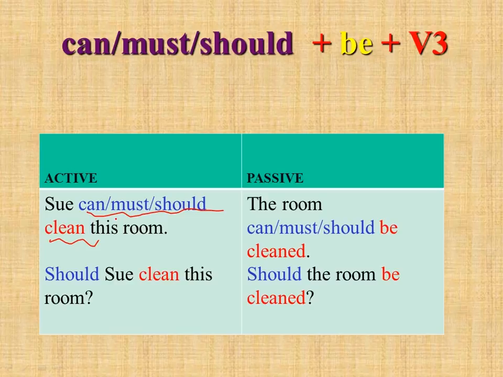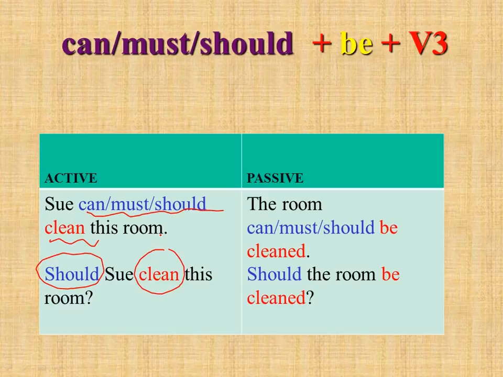After can, must, and should, we use just the verb. If you want to make a question, you just put can, must, or should on the first place, and after the subject you put the verb in its notional form without any endings. So you have a question. Should you clean this room? You can ask, can you clean this room? You can ask, must you clean this room? But don't forget that must is very strict.